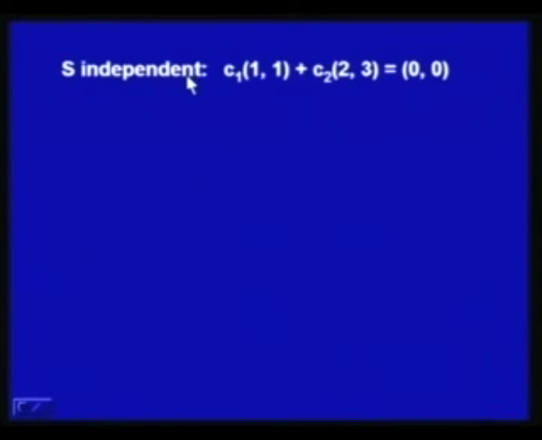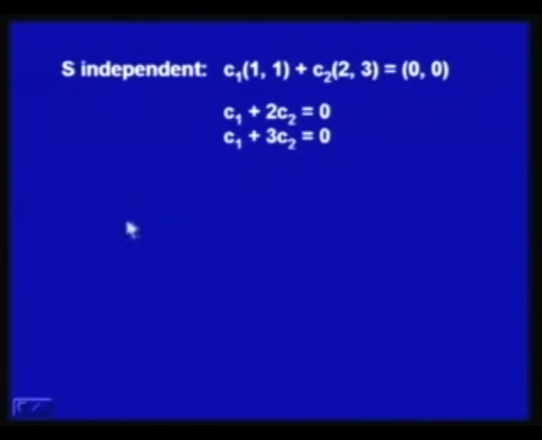So, let us first check the linear independence of the set. Again, we form the linear combination of the given set, C1(1, 1) plus C2(2, 3), and equate it to 0. And let us see what we have next. C1 plus 2 C2 is equal to 0 and C1 plus 3 C2 equal to 0.